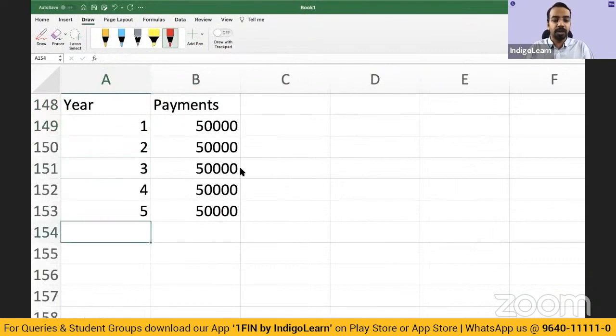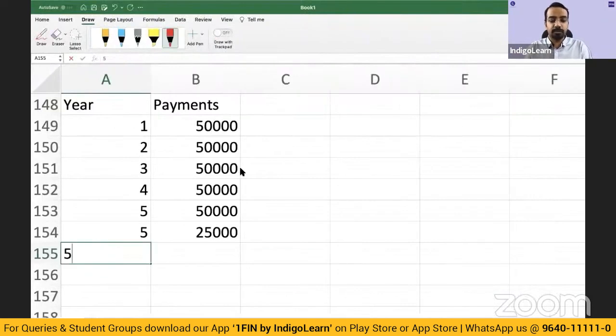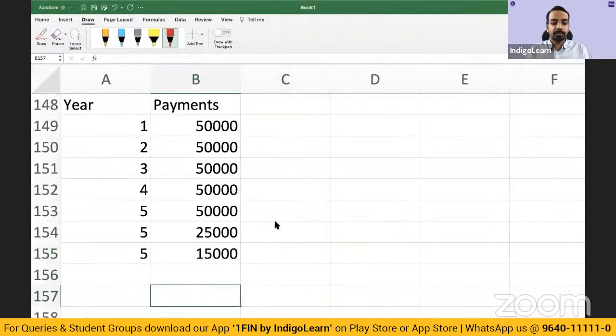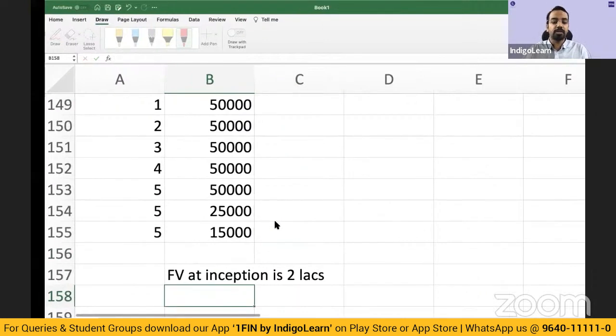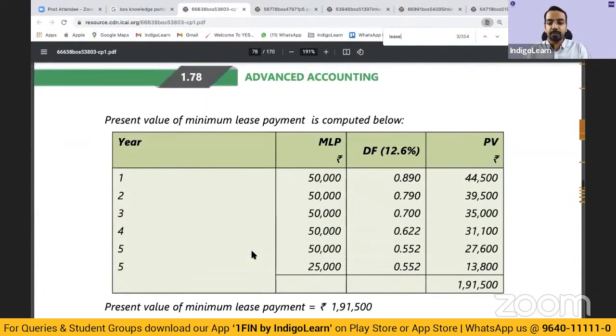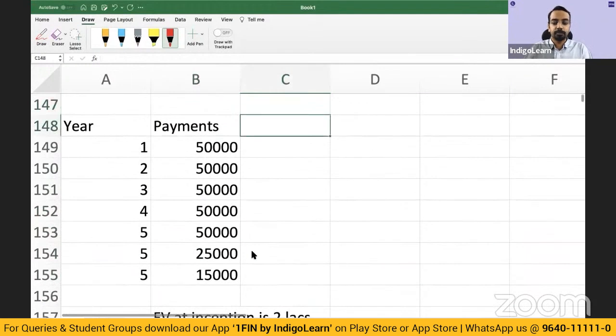So at the end of the 5th year, there is a guaranteed residual value of 25,000, and there is an unguaranteed residual value of 15,000. Okay. Fair value at the inception of the lease is 2 lakhs. Okay. Interest rate implicit in the lease is 12.6%. So IRR is 12.6%.